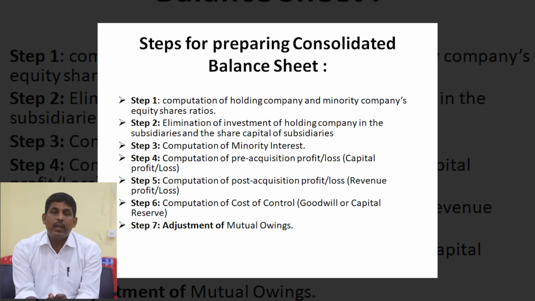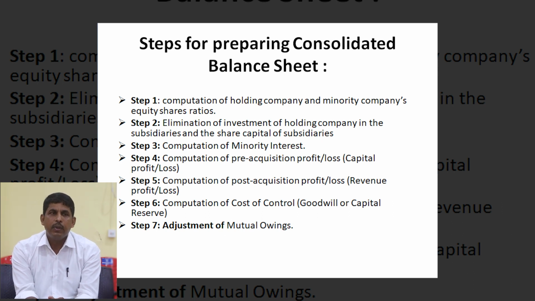So after calculating the ratios of holding and minority shareholders, by these ratios, all the profits, that is capital profits and revenue profits of the subsidiary company should be divided between holding and minority shareholders. So after calculation of ratios of equity shares, the second step is elimination of investment of holding company in the subsidiaries and the share capital of subsidiaries.